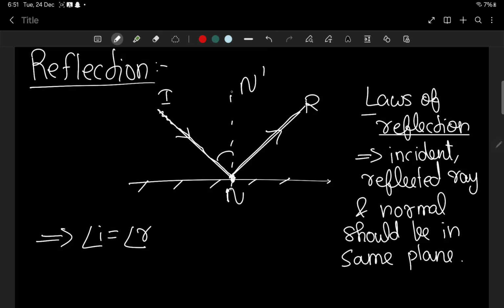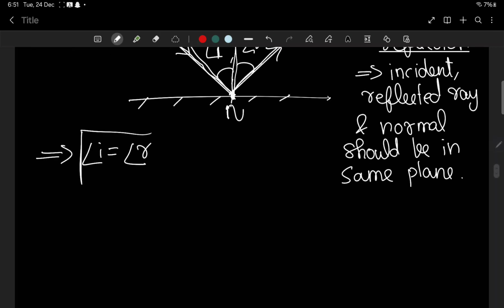So it's telling that the angle made by this incident ray with normal, this is called as angle of incidence. This angle will be equal to the angle of reflection, that is the angle made by reflected ray and the normal. So they both will be equal. I will be equal to R. This is the basics for reflection.